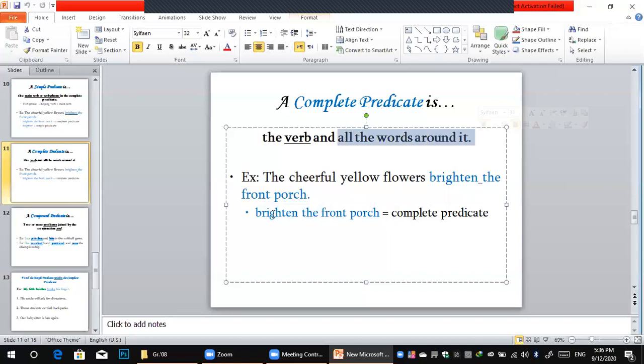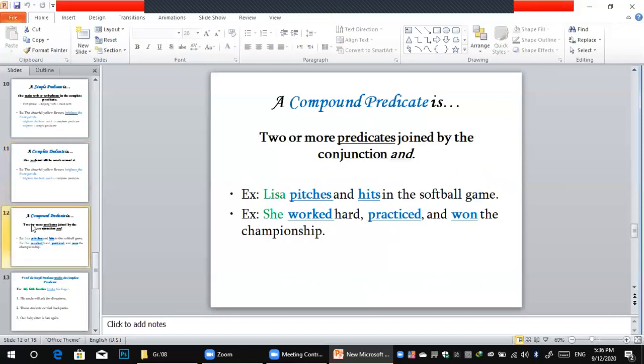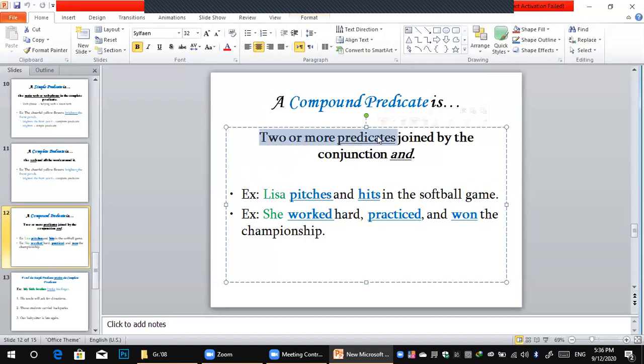And the last one is the compound predicate: two or more predicates joined by a conjunction such as and. Here: Lisa pitches and hits in the softball game. As we said before, the word compound means two or more predicates in most cases.